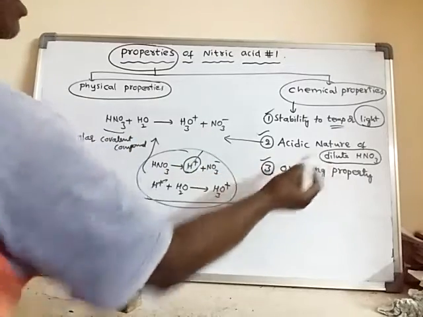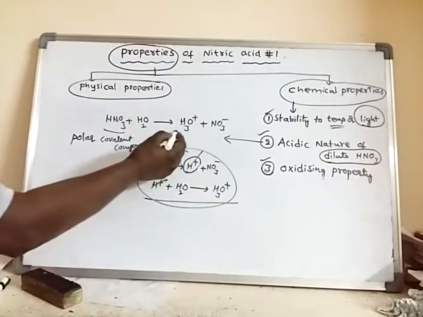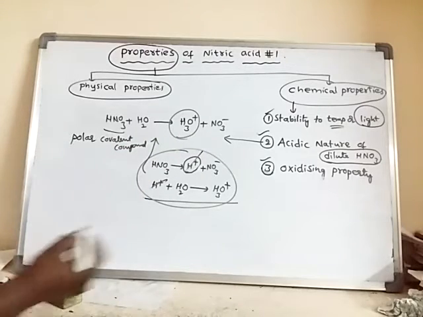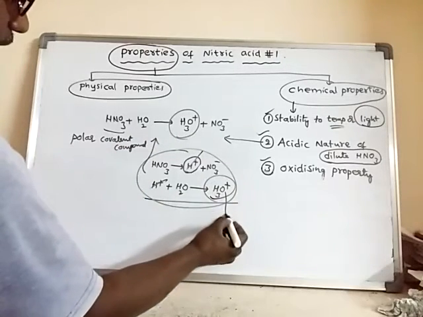So in dilute nitric acid, what do you find? You will find free hydronium ions. What is the name of this ion? Hydronium ion.